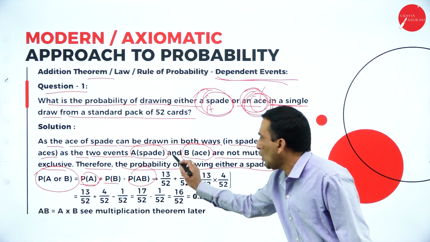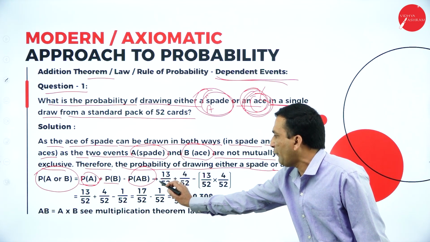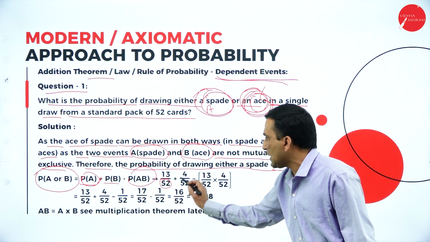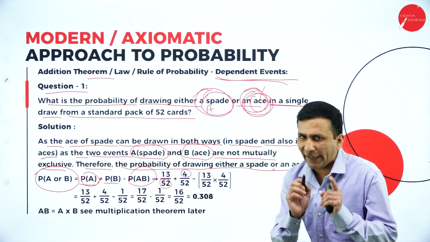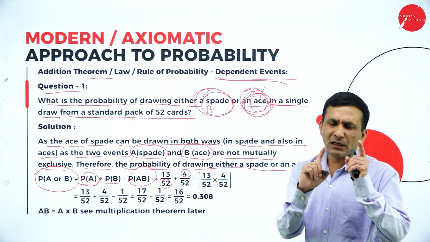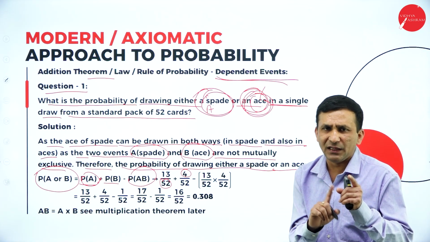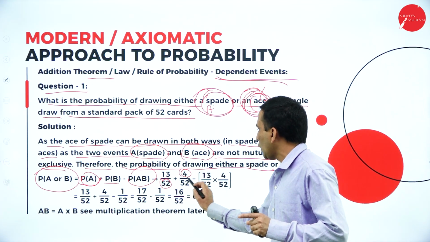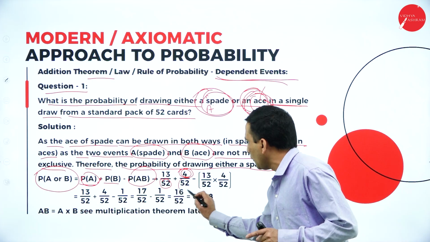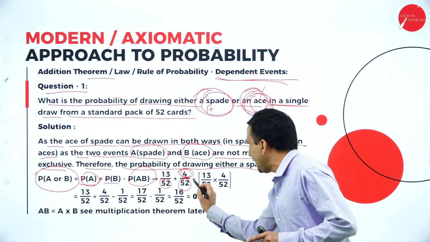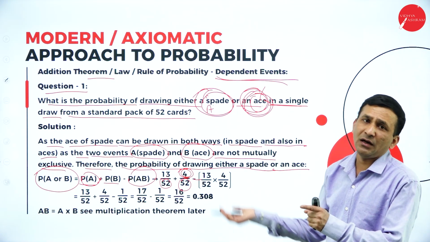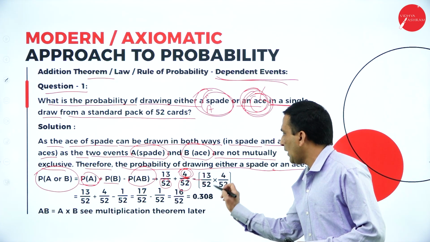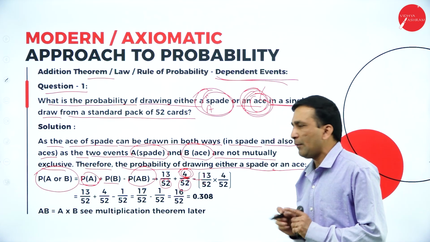So P of A, total 13 spade cards out of 52 playing cards. Out of 52 cards we identified there are 4 aces, on the basis of color, numbers, design. So the total aces is 4 out of 52 playing cards. Now from this you need to subtract the common, which is the dependent. Here it is the same thing, 13 divided by 52 into 4 divided by 52.